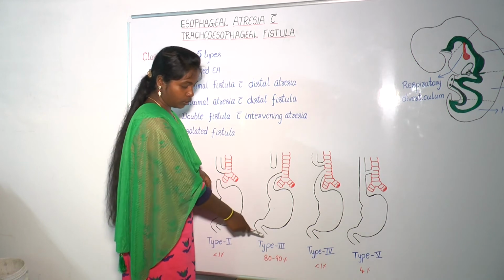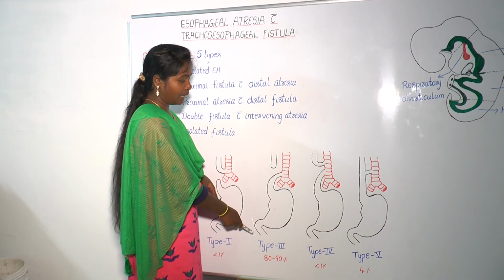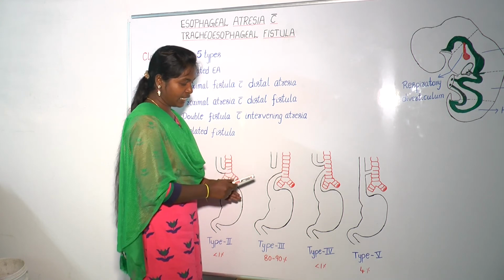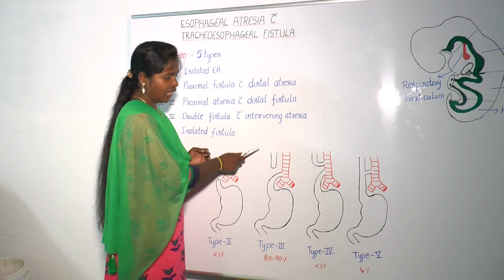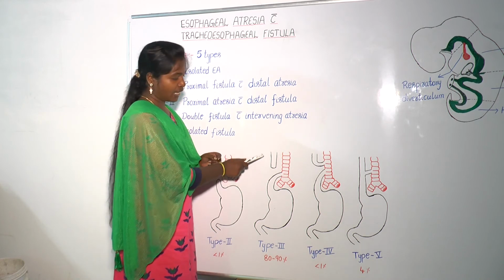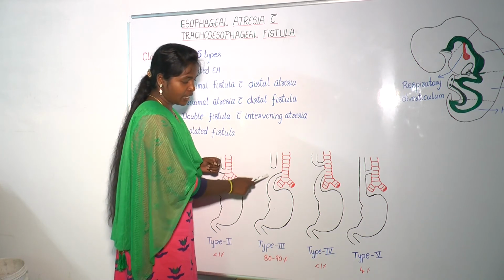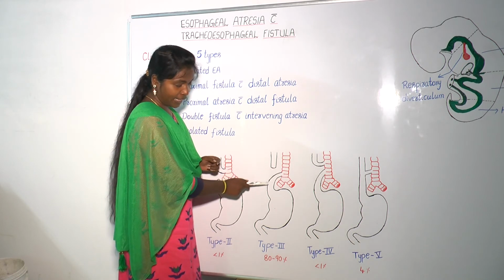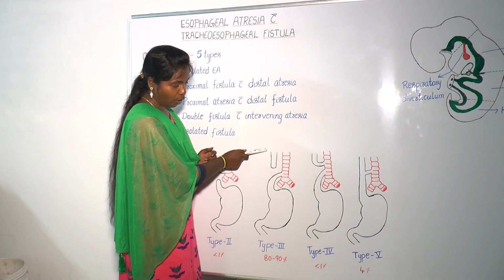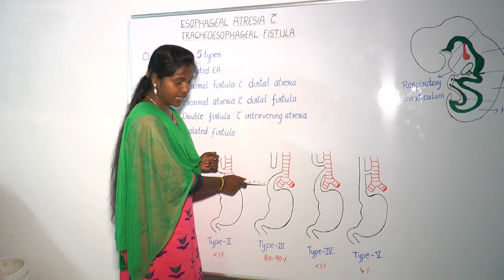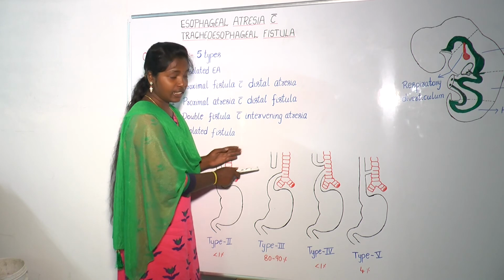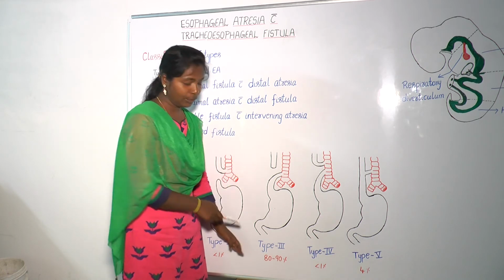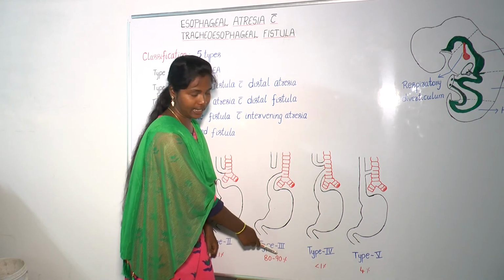Moving forward to type 3, it is proximal atresia with distal fistula. In this type, we can see the proximal segment of the esophagus is blind and the distal segment of the esophagus is connected to the trachea by a fistula. So, it is proximal atresia with distal fistula, and this is the most common type as it is found in 80 to 90% of all cases.